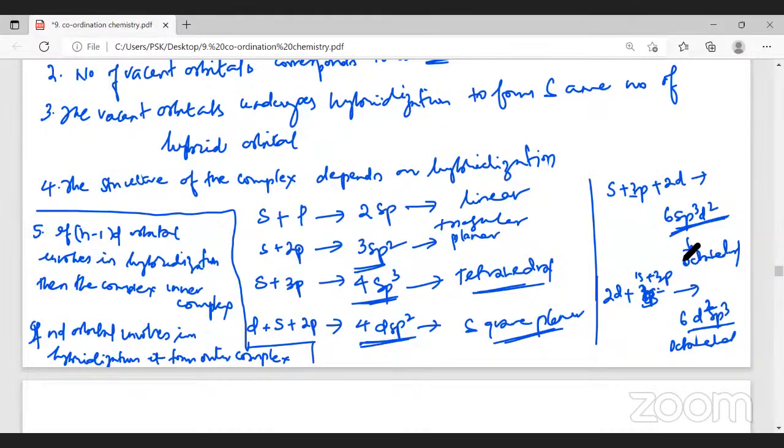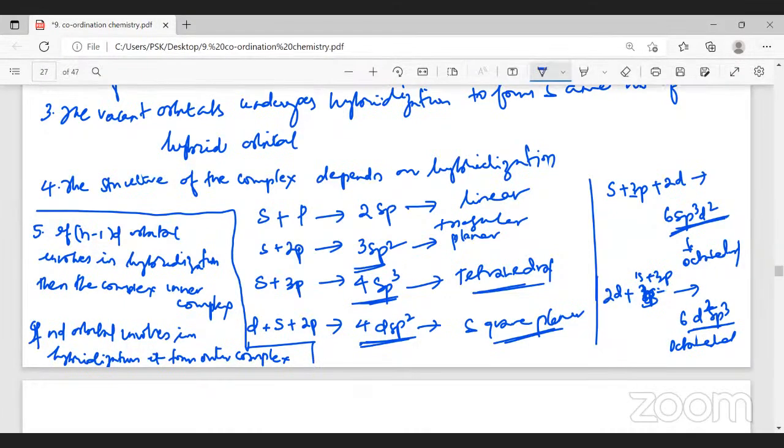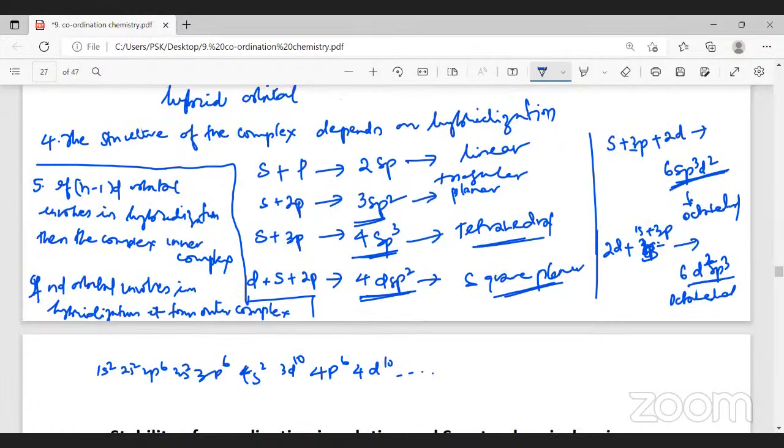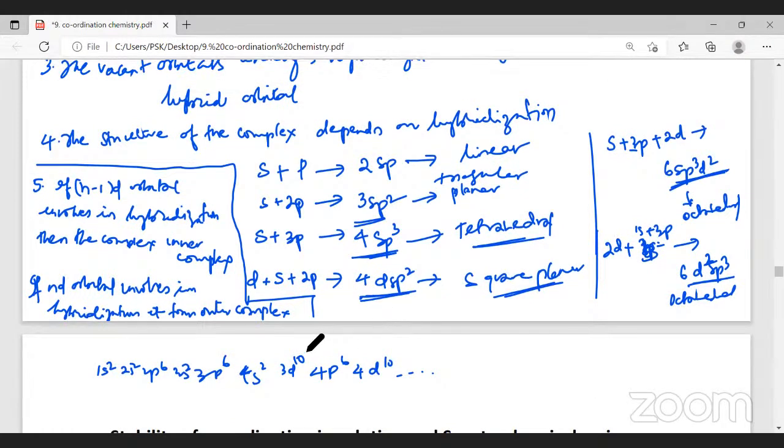What do you mean by outer complex and inner complex? Now just observe here. When we write the electronic configuration, we write it as 1s2, 2s2, 2p6, 3s2, 3p6, 4s2, 3d10, then 4p6 and 4d10. It goes on like this. This is the electronic configuration. Now coming to the (n-1)d orbital: if I restrict the configuration only to 3d10, which is the outermost orbit?